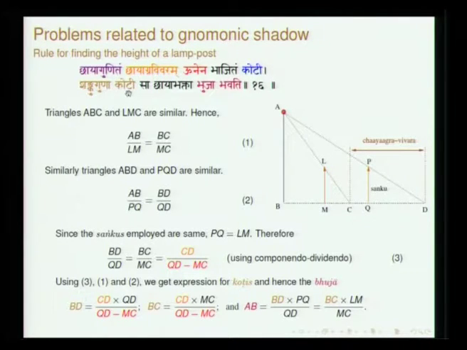Shanku guna koti, so then he says you multiply this koti by Shanku. PQ and LM in fact both are Shankus, so they are of the same dimension obviously. So, when you conduct this experiment, Shanku guna koti sa chaya bhakta, divided by the corresponding chayas, that will give you bhuja. So, either you can use this expression or you can use this expression, and you will be able to get the height of the lamp post.